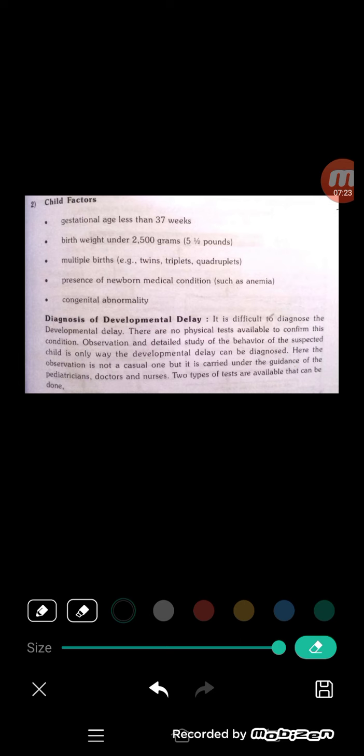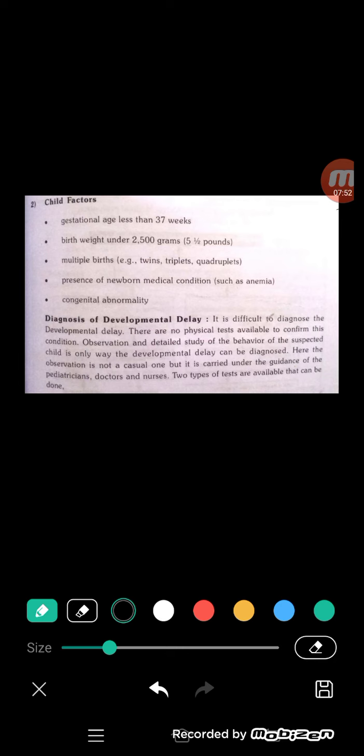Four kicks from the baby are observed by the mother after taking breakfast, lunch, or dinner, any food entering our body, within 2 hours. It is compulsory that four kicks are observed. If there are no four kicks, it may lead to developmental delay. That is mainly the observation and detailed study of the behavior of the suspected child.